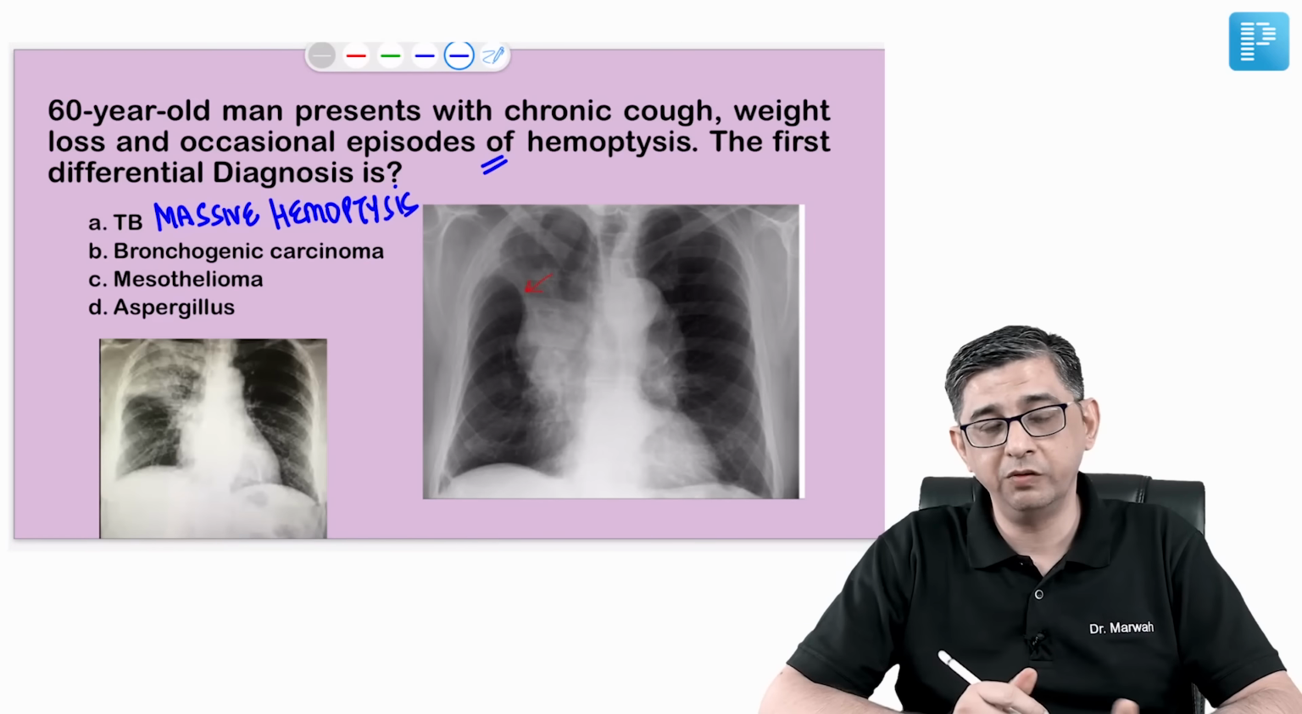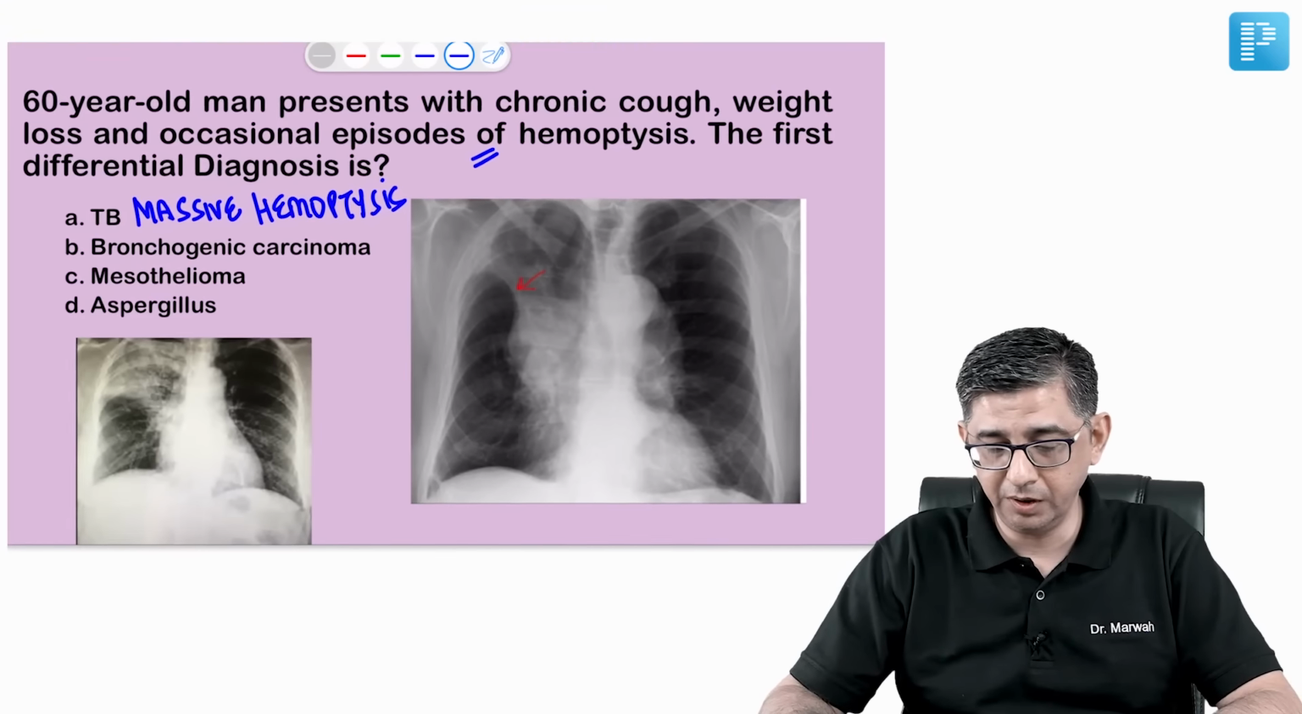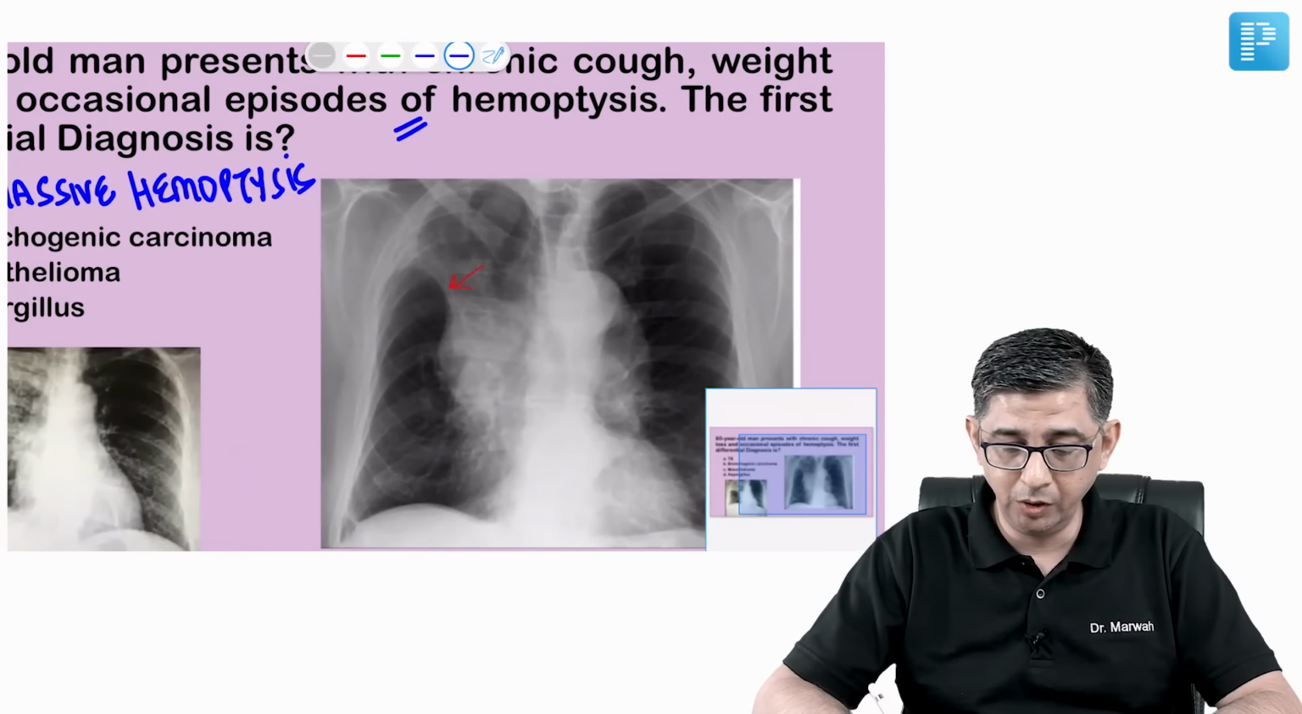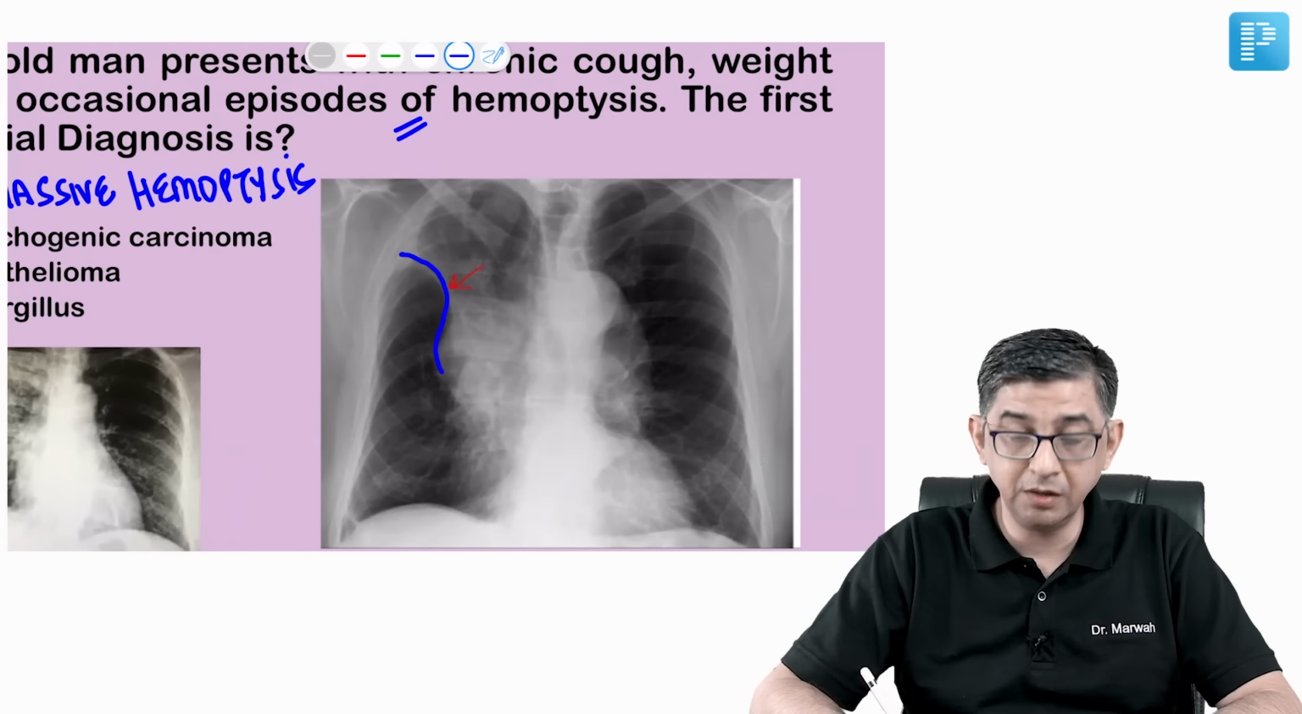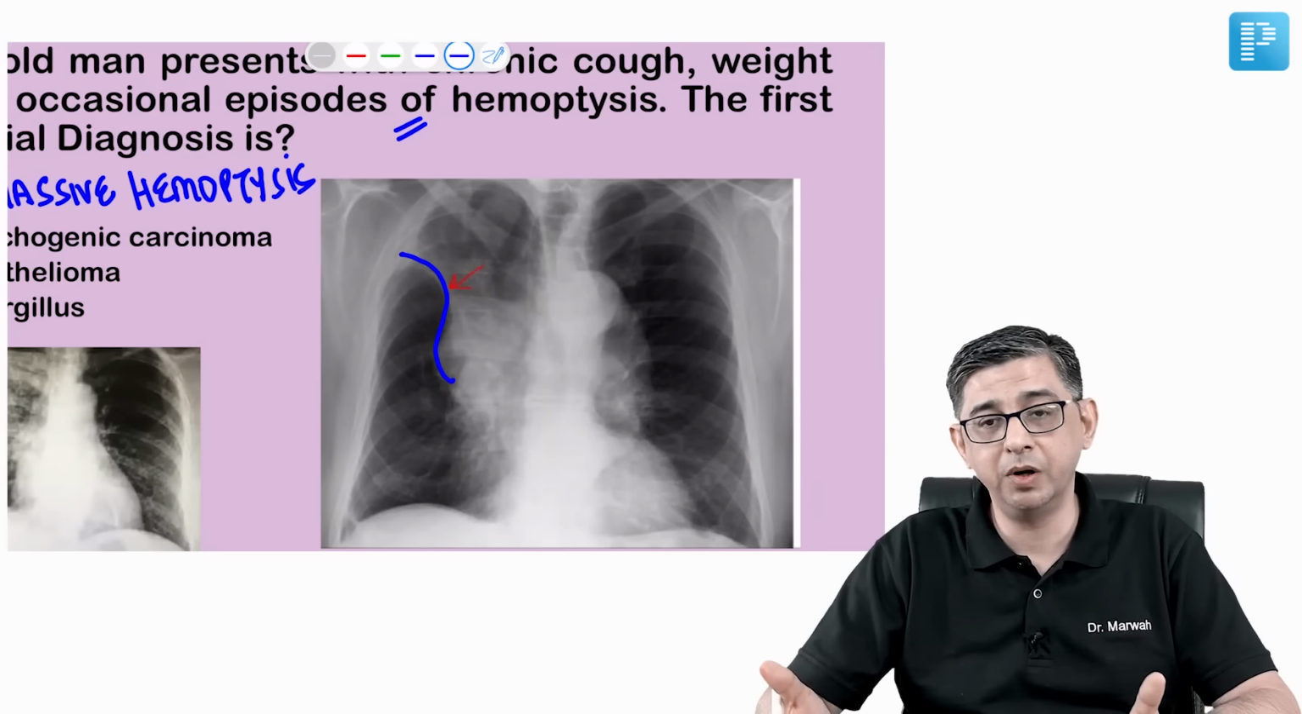So when I spoke to my students, a couple of them said, sir, in the upper lobe we could pick up that golden S sign, which is telling you that there is a collapse of the upper lobe of the lung.